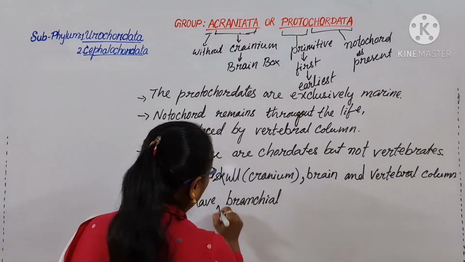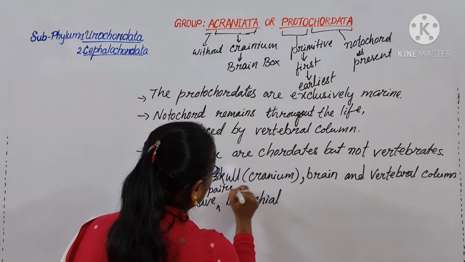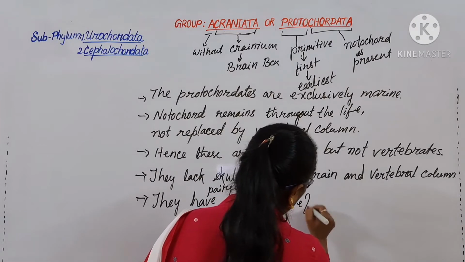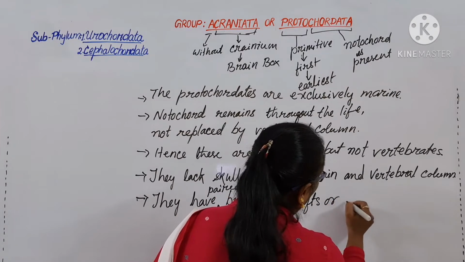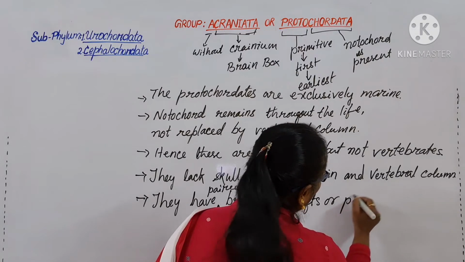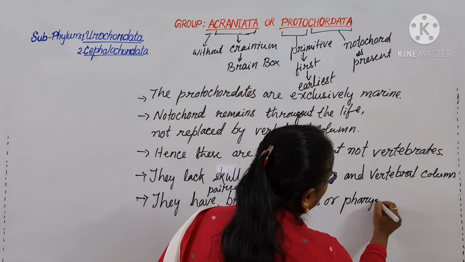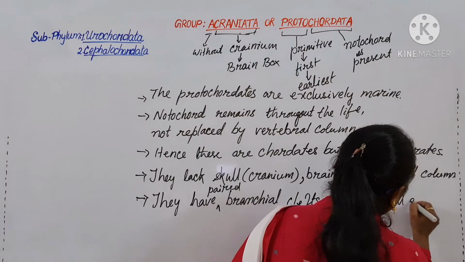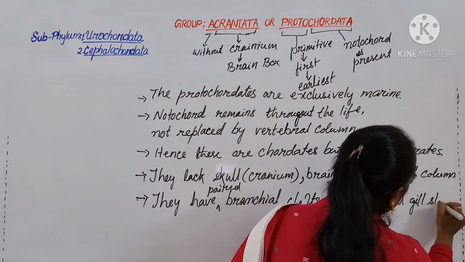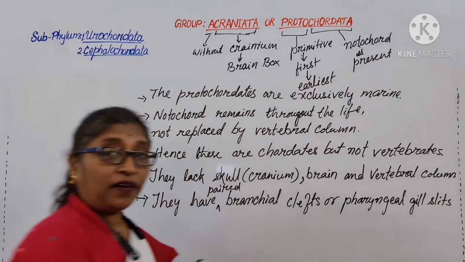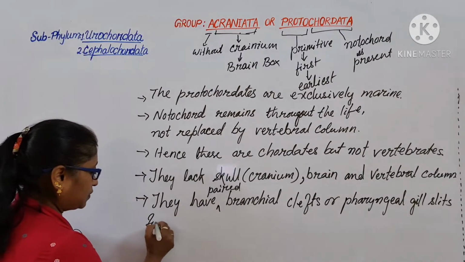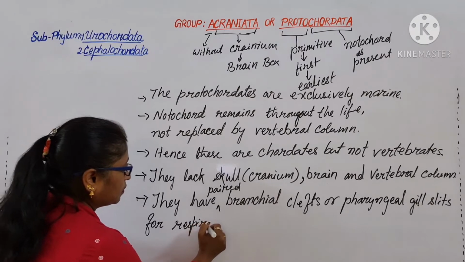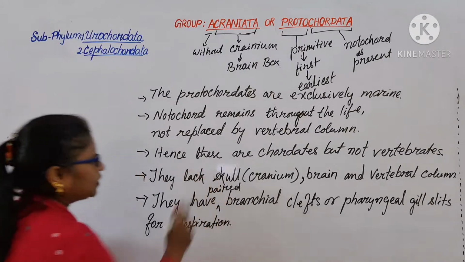They have paired branchial clefts or pharyngeal gill slits, gill slits in the pharynx region, for respiration.